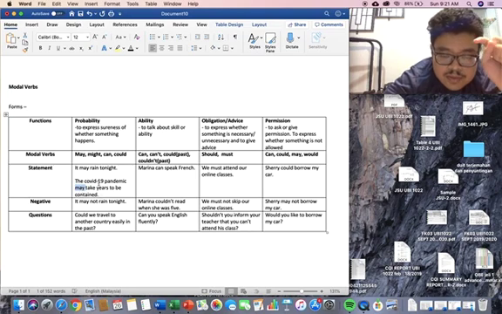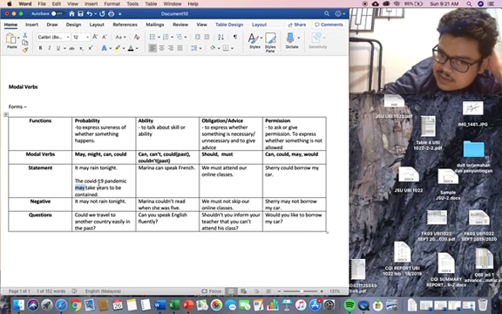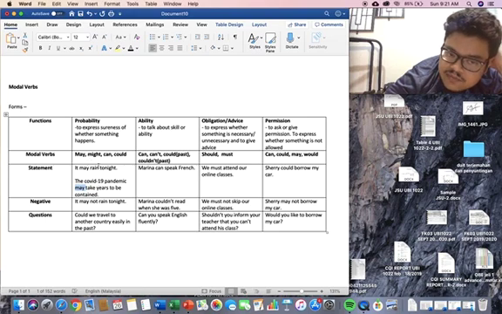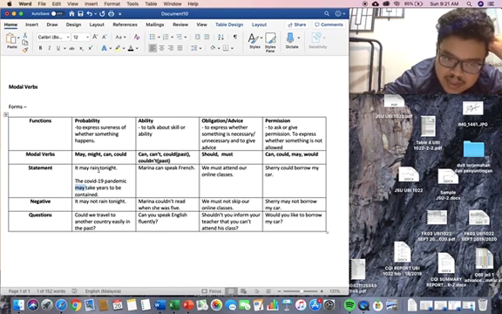And one more important thing, the most important thing, is that after modal verbs, the main verb must always be in its root form. So even though the subject is singular, and usually you would add s to it, like it rains tonight, because we use modal verbs, we cannot add s to rain. So it may rain tonight. The COVID-19 pandemic may take. Yeah, so no s on take.